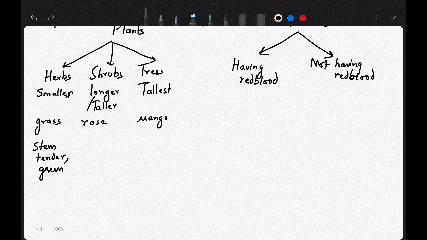Okay. Now the organisms that mainly have red blood, in today's world we call them vertebrates. What are these vertebrates? We will see humans. What is the color of our blood? In humans it is red. Then the color of bird blood is also red. Fish blood is also red. Not having red blood, these are mainly invertebrates, that is insects. If you see them, they do not have red blood.